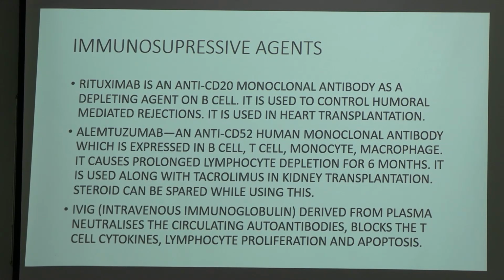It is used along with tacrolimus in kidney transplantation. Steroid can be spared while using this. Now there is the role of IVIG, intravenous immunoglobulin, derived from plasma. This neutralizes the circulating autoantibodies, blocks the T cell cytokines, lymphocyte proliferation and apoptosis.